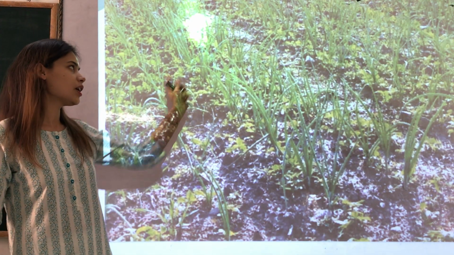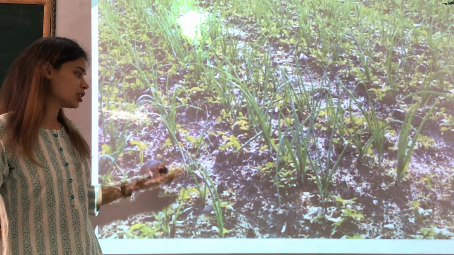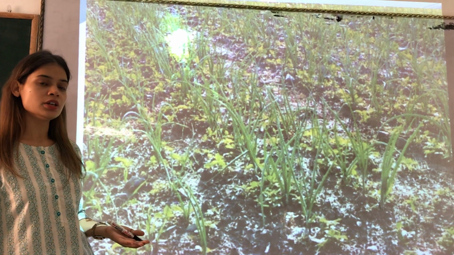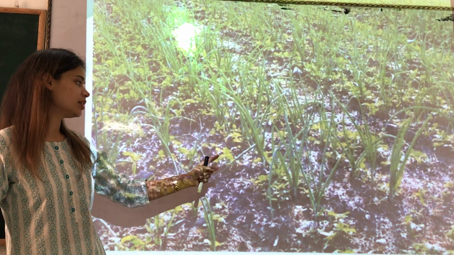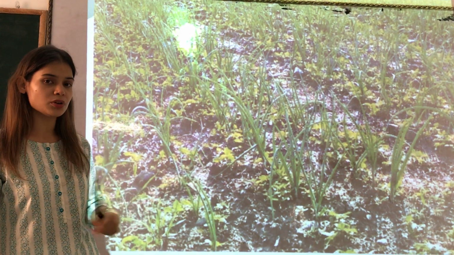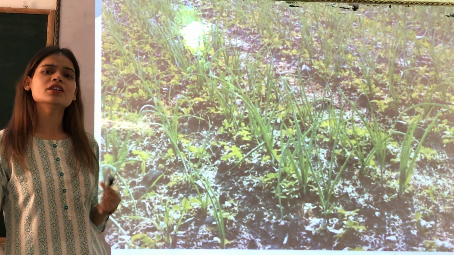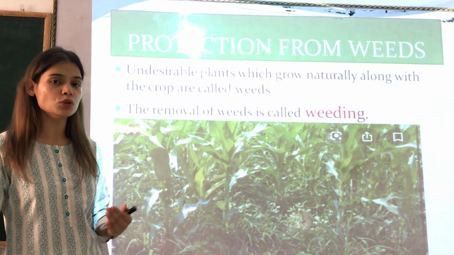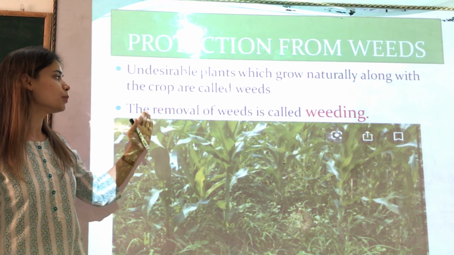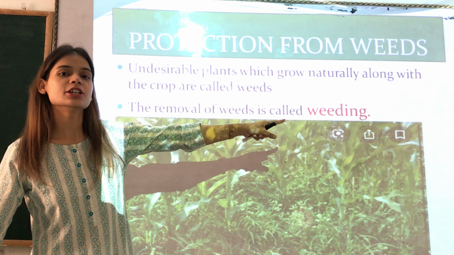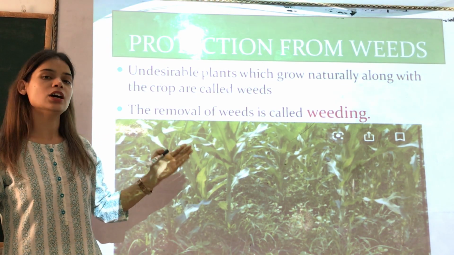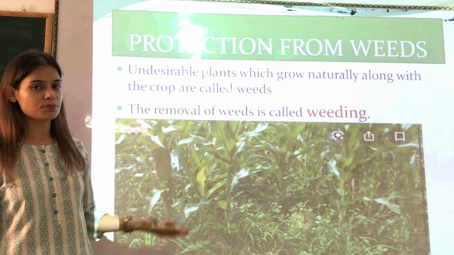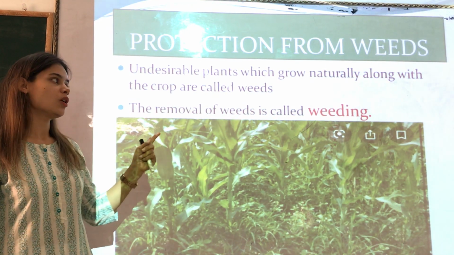Here also this farm is of onion. You can see the onion crops all over. But along with these onions, we can see these undesirable yellowish and greenish plants that grow naturally. So these are called weeds and they need to be removed. That process of removal of weeds is called weeding. So the undesirable plants which grow naturally along with the crop are weeds, and the process of removing them is called weeding.